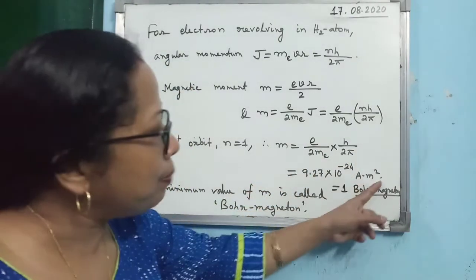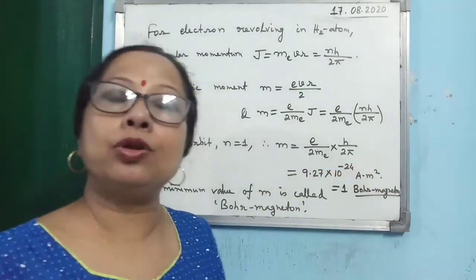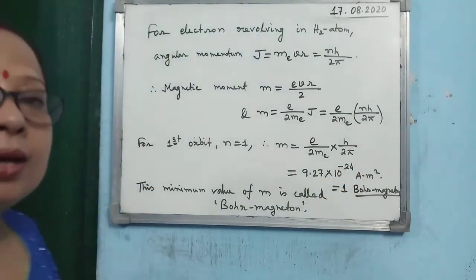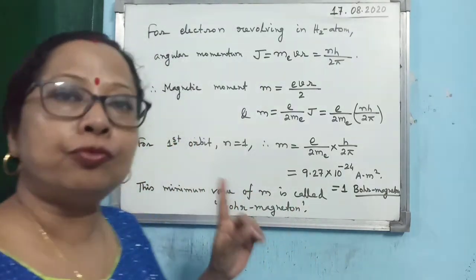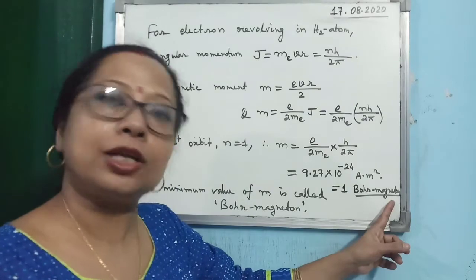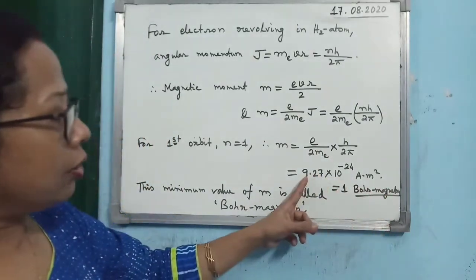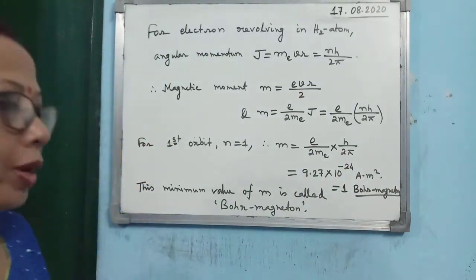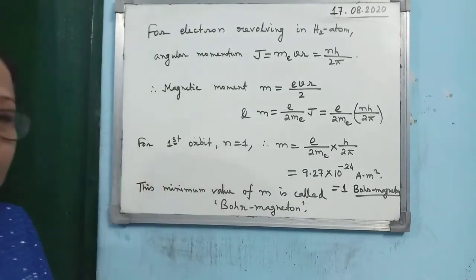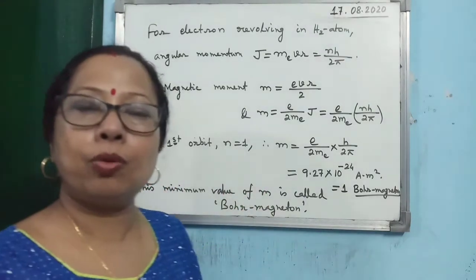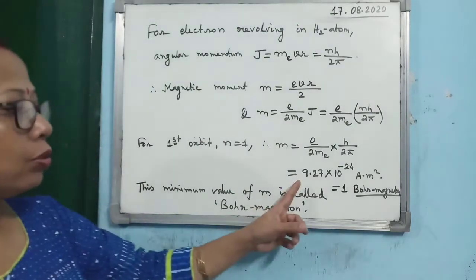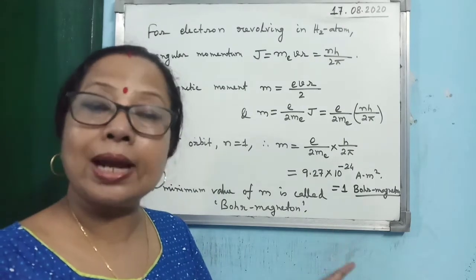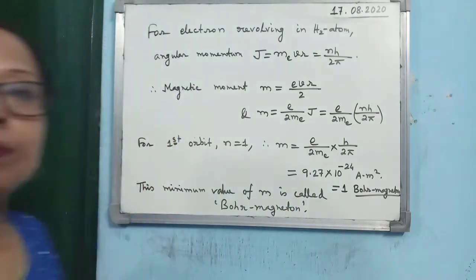Now, this is the minimum value of the magnetic dipole moment of a revolving electron. So, this minimum value, as per the scientist named Bohr, is known as Bohr magneton. So, 1 Bohr magneton is equal to 9.27 into 10 to the power minus 24 ampere meter square. So, you must remember that the minimum value of magnetic dipole moment for a revolving electron is equal to 9.27 into 10 to the power minus 24 ampere meter square, and it is also known as Bohr magneton.